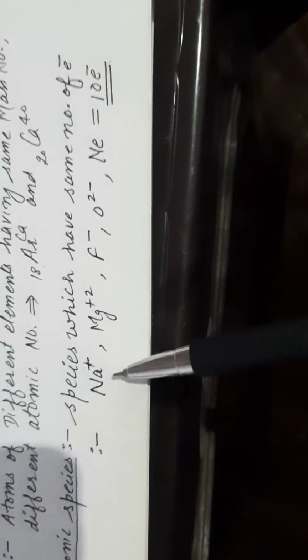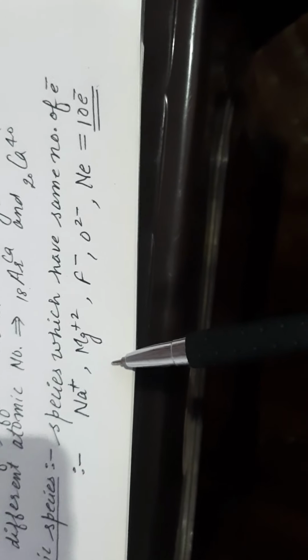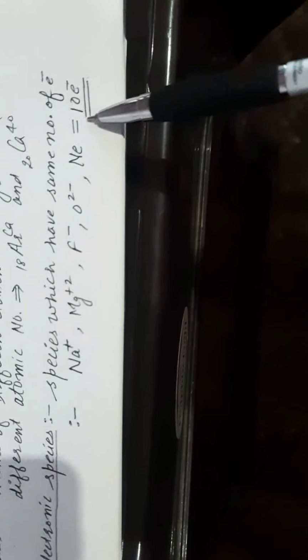Isoelectronic species: those species which have the same number of electrons are known as isoelectronic species. For example, Na+, Mg2+, F-, O2-, neon. All these species, neutral as well as ionic, have the same number of electrons, that is 10 electrons. So all these are isoelectronic species.